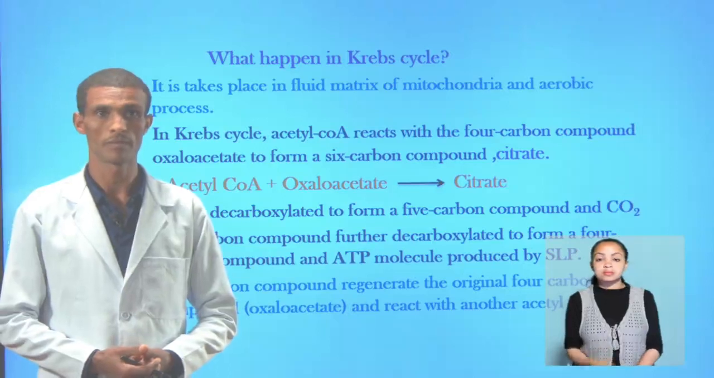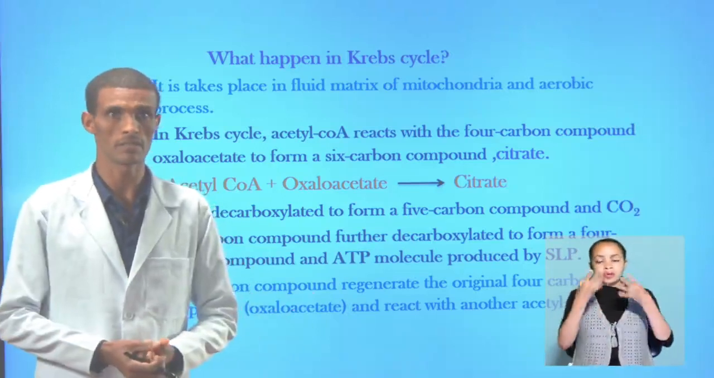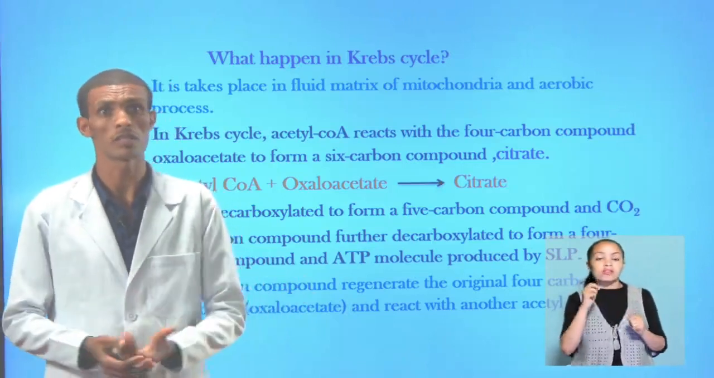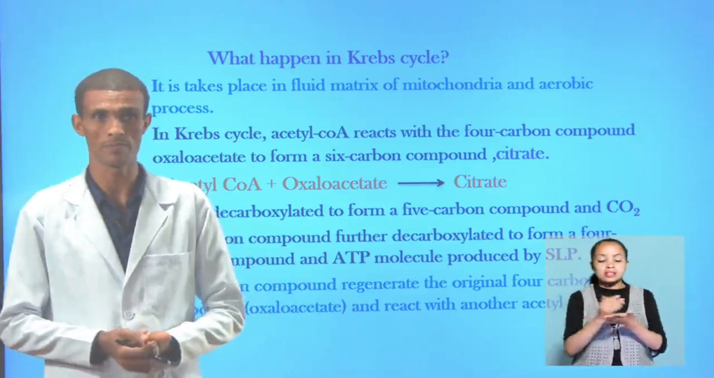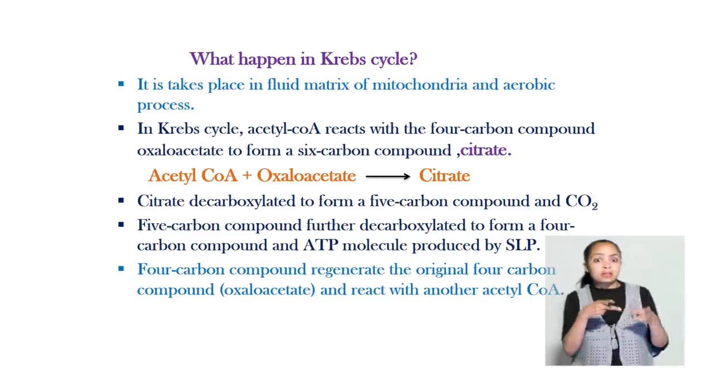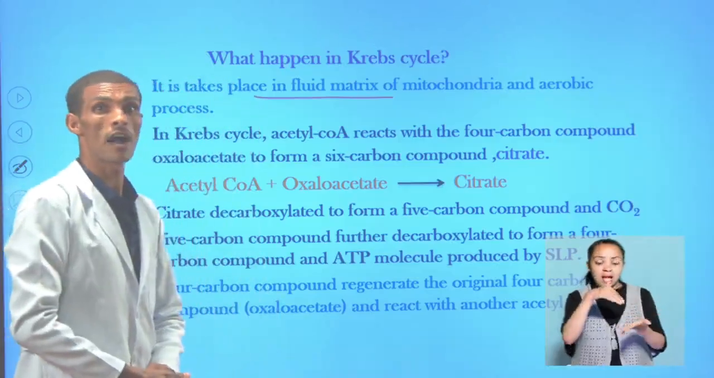Well done. In the Krebs cycle, there are many reactions that take place. It is one type of aerobic process that takes place in mitochondria. The reactions take place in the mitochondrial fluid matrix, and again it is aerobic.